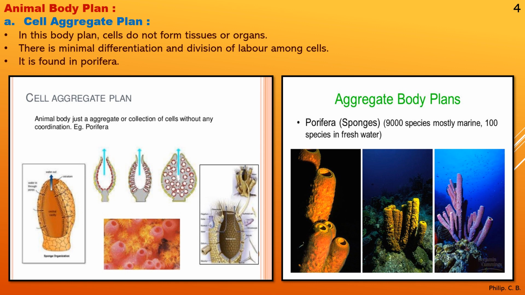Whereas in the second image you can see the aggregate body plan, which is again in case of Porifera, example given as sponges in the bracket. There are almost 9,000 species which are present in marine. All the Porifera are marine species, so almost 9,000 species, and 100 species in fresh water.